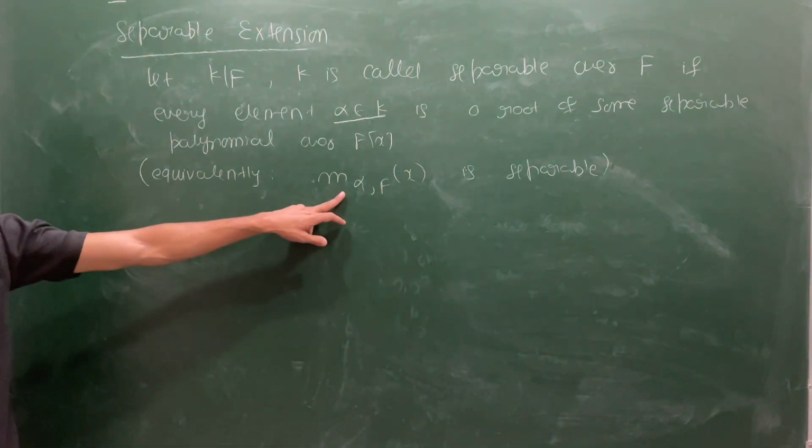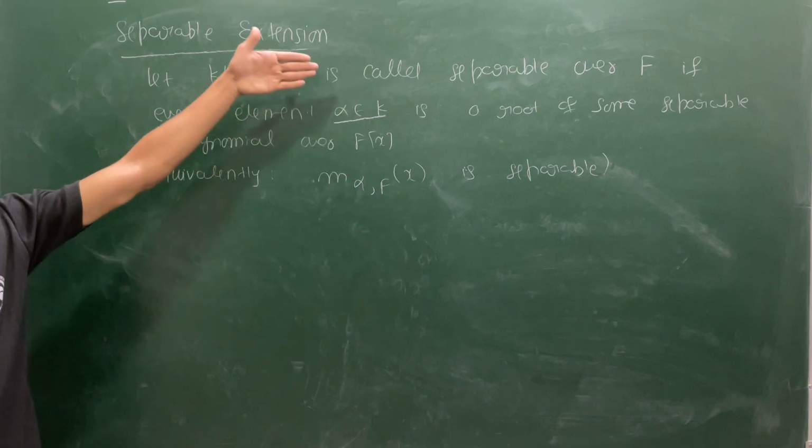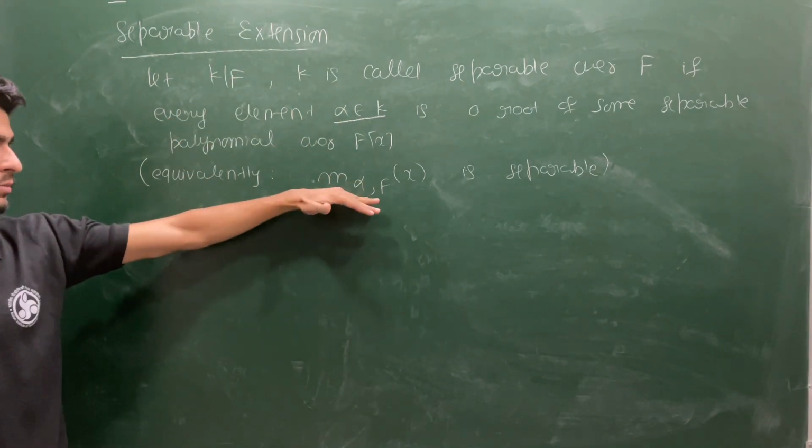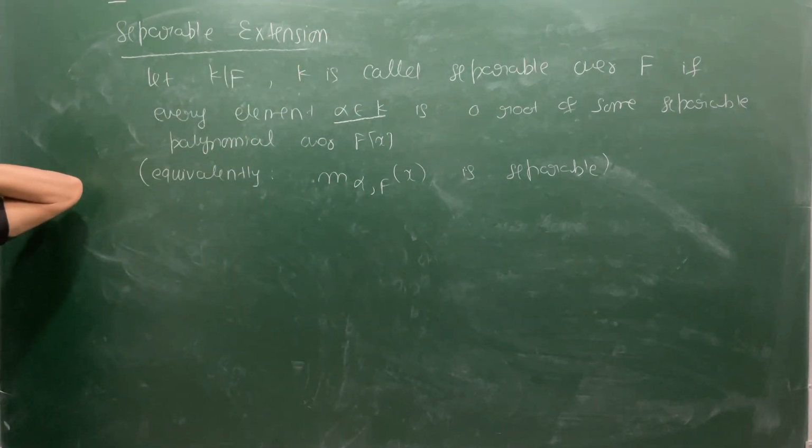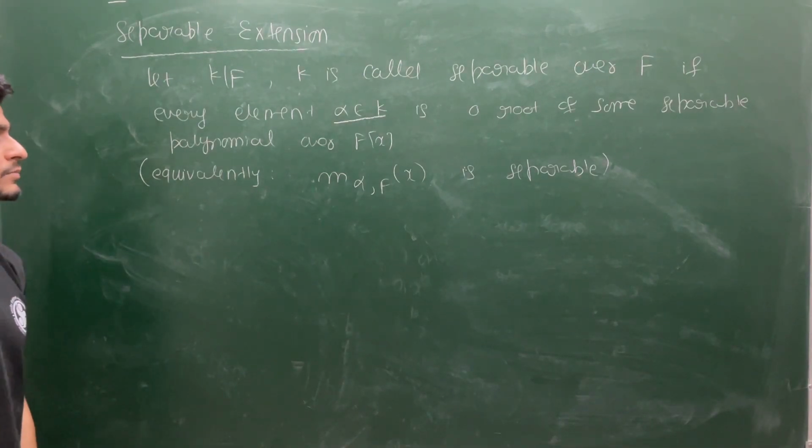You can use this definition also. Both are equivalent. From this you can come to this, and from this you can reach this. So both are equivalent definitions.